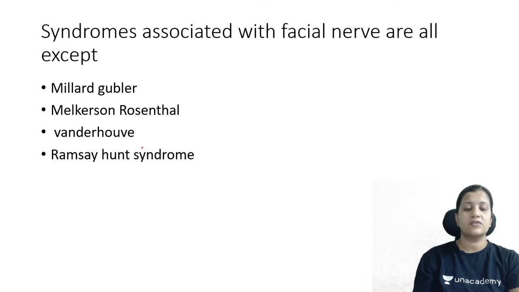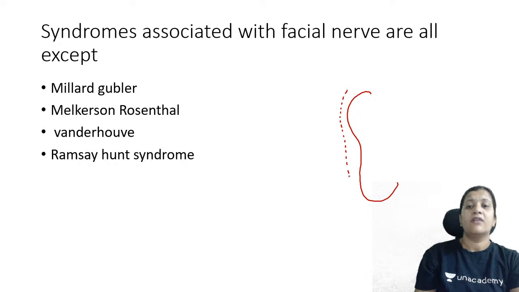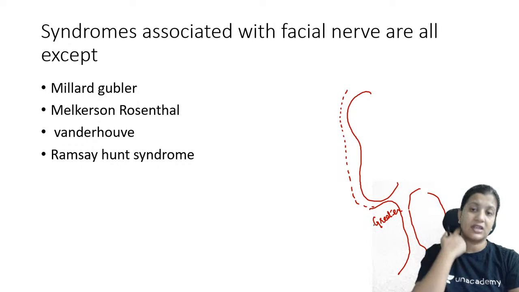Now syndromes associated with facial nerve are all except: Millard-Gubler syndrome, Melkersson-Rosenthal syndrome, van der Hoeve syndrome, Ramsay Hunt syndrome. Samir, meanwhile others can answer this question. Now when we do a mastoid surgery or a middle ear surgery, we take an incision like this. If we are doing a parotid surgery, we take a lazy S incision like this. So here itself we have the greater auricular nerve which is supplying the lower half of the pinna and the skin below the pinna.